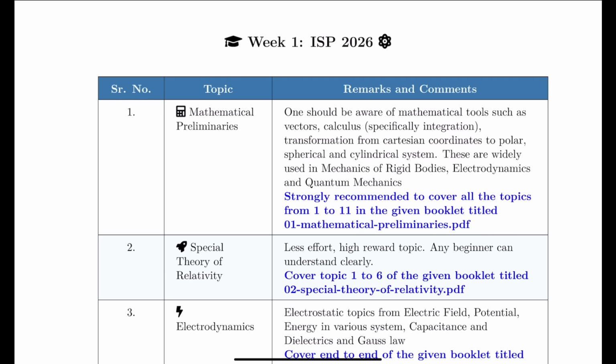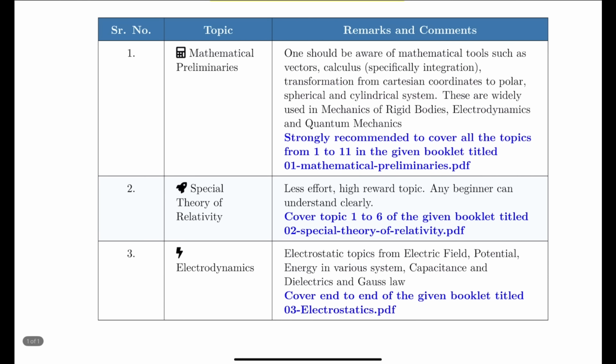Okay. So you can see that this is week one document. So it is week one of ISP 2026, and it will give you certain tasks broadly, and not only tasks, it will also provide you the study material as well. And the study materials are nothing but well devised theory and solved problems along with the PYQs from the standard textbook, which will help you for the comprehensive preparation of UPSC CSE Physics Optional. And this has been never ever before in the realm of UPSC CSE Physics.